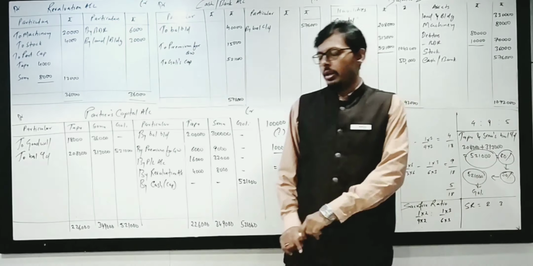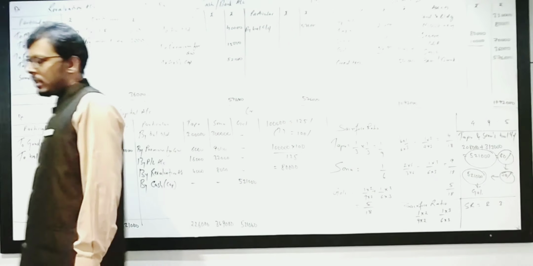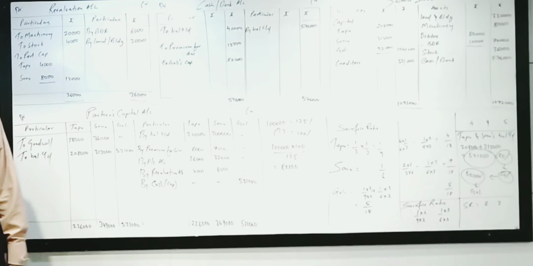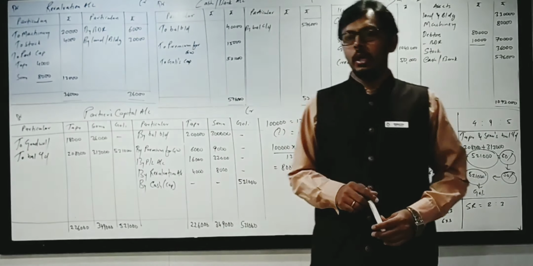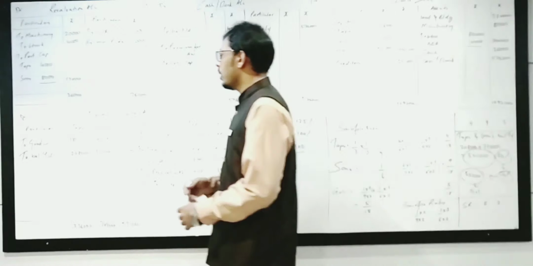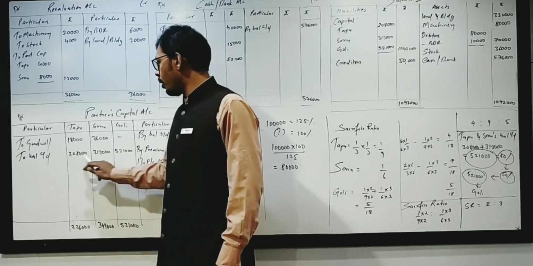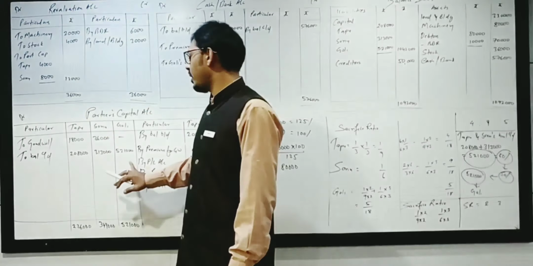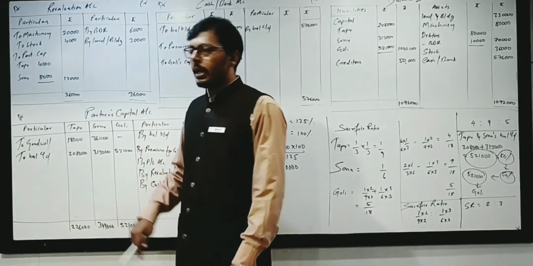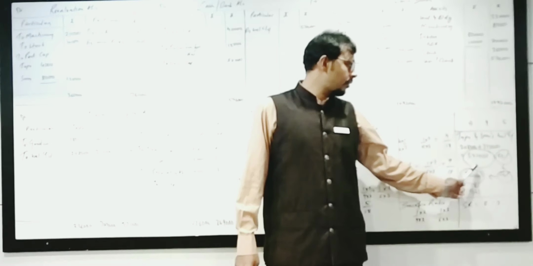Loss means it will come on revaluation on debit side, and separating the loss from machinery I have recorded on asset side. Okay, and at the end it is asked that Goli will bring 50% of the net assets of the firm. So after transferring each and every account, at the end we got the amount of balance carried down. This is the amount of Tappu and Sonu. It is 50% amount, and she will bring the 50% amount. Adding this up, I got the amount as 5,21,000. This is 50%.